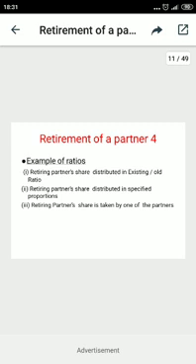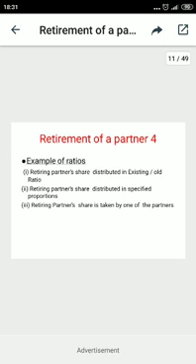The next topic is related to examples. I already told you the basic concepts of the new profit sharing ratio as well as the sacrificing ratio. Today I am telling you a few examples of both. So here I am discussing a few examples.